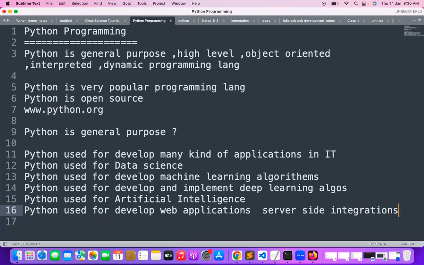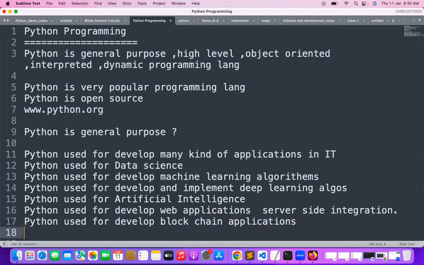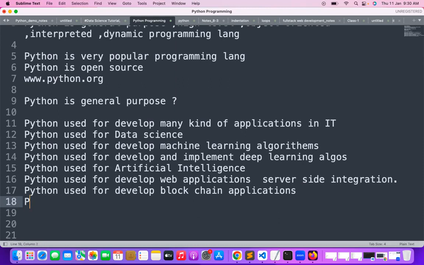And Python is used to develop blockchain applications. And Python is used to develop desktop applications.